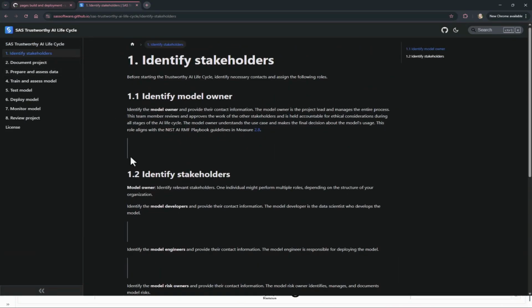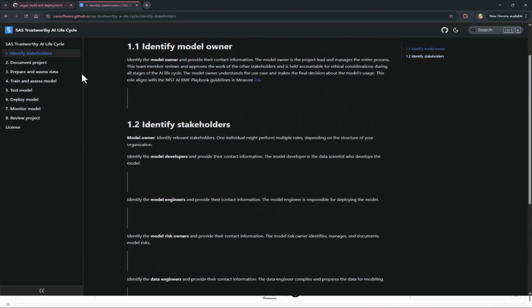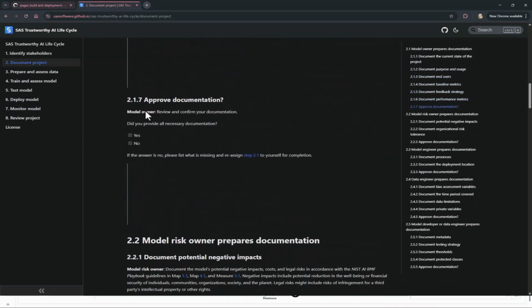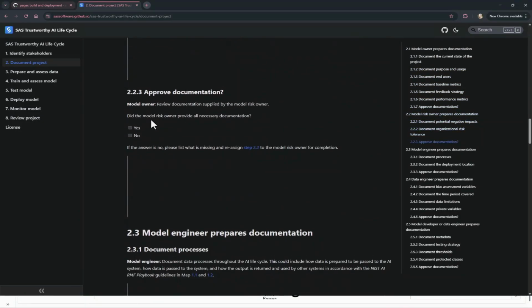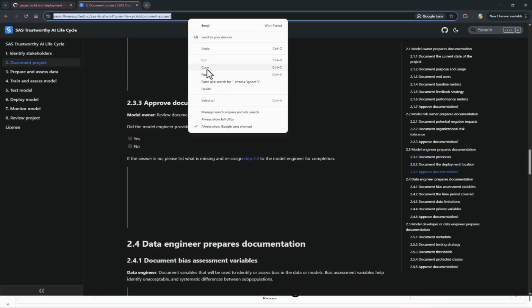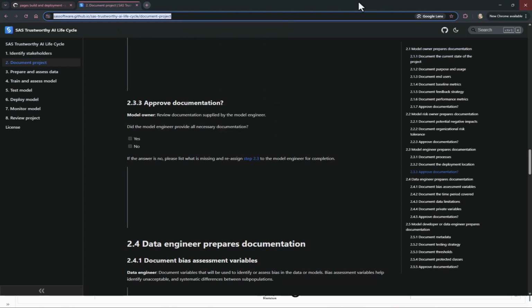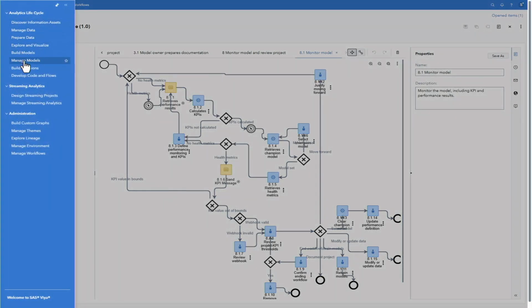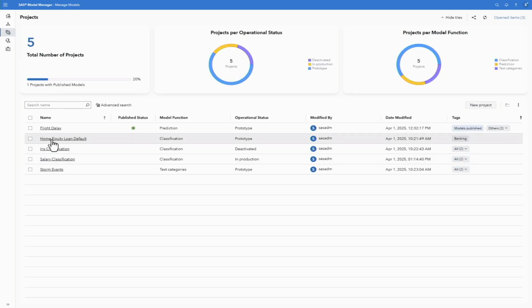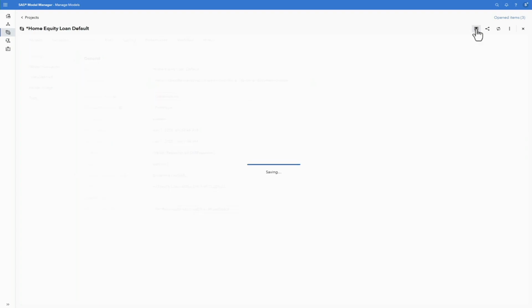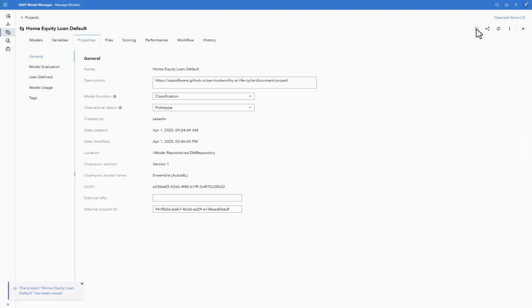And because this is in GitHub, we have really great version control backing it, so you can see who's added what changes at what time. And again, all of those steps we have just represented here in the GitHub Pages report. You can fork this project and start building out the documentation. And what's really nice is because it is in GitHub Pages, we have a nice link that you can also use within, for example, your Model Manager projects or your other projects as well. So I can just simply take that link and add it to my project so that if I want particular folks to be able to find that documentation, it's all here in one place. And I save it.